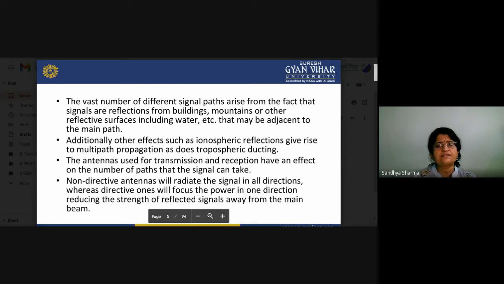The antennas used for transmission and reception affect the number of paths a signal can take. Non-directive antennas radiate signals in all directions, whereas directive ones focus the power in one direction, reducing the strength of reflected signals away from the main beam.